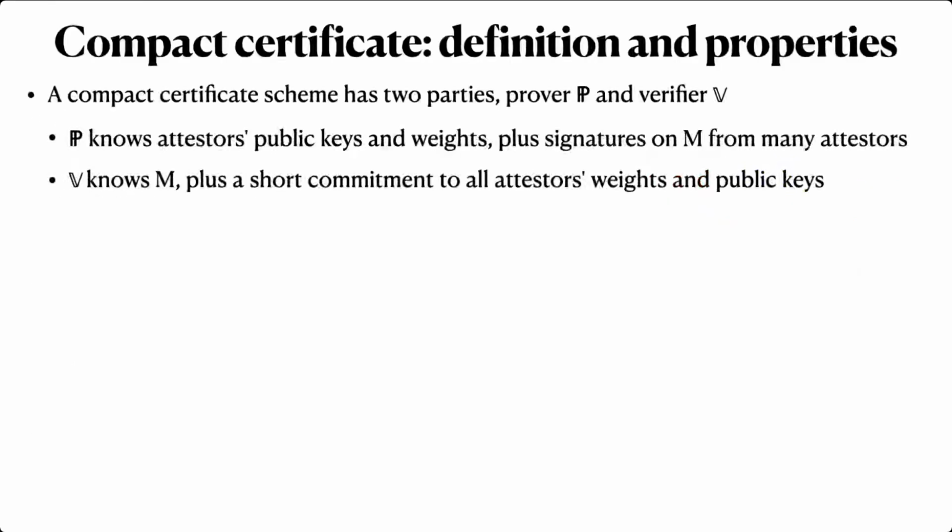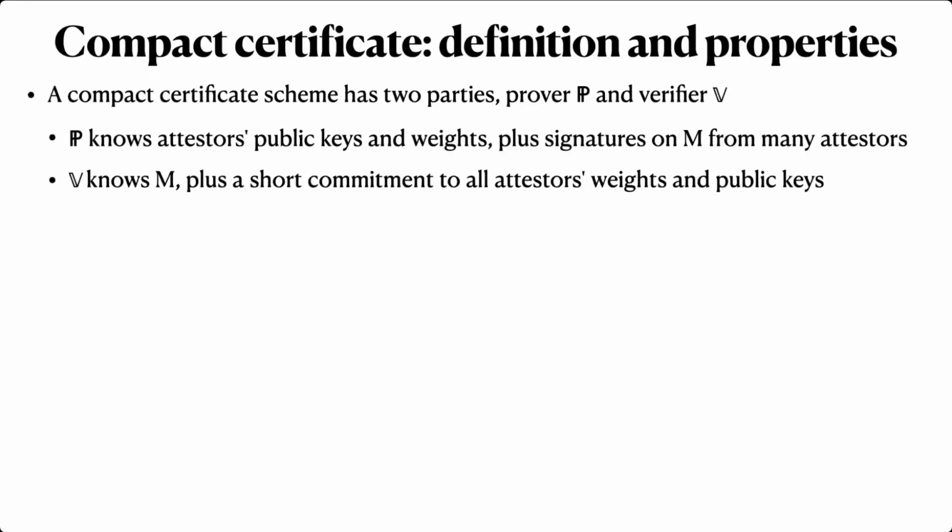To solve this problem, we defined compact certificates, cryptographic protocols between a prover, which I'll write blackboard bold P, and a verifier, which I'll write blackboard bold V. In this protocol, the prover knows all of the attester's public keys and their assigned weights, and the verifier knows a short commitment to the keys and weights. The prover's goal is to convince the verifier that it knows signatures on a message M whose total weight is greater than some value T.